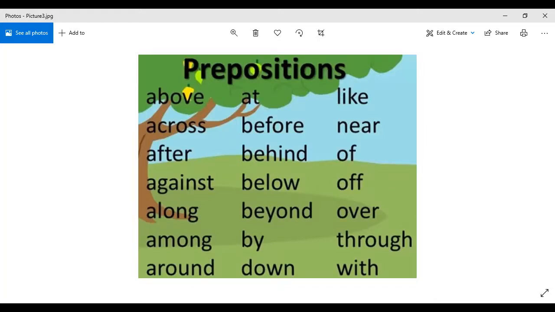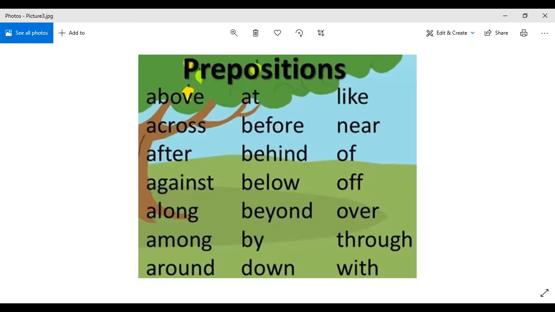But these are not all, right? They have summed up a few of them in alphabetical order. So these are the prepositions that we use in our daily life routine to tell about the position of something. Got it? Any confusion?